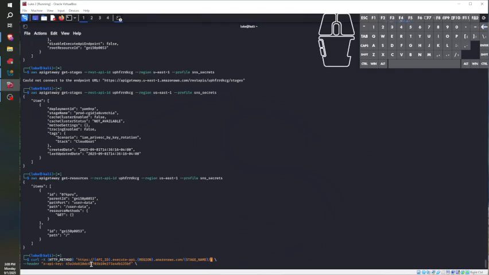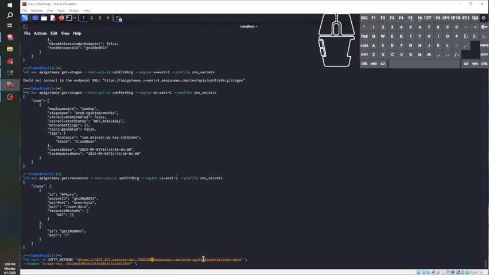Okay, what's our path? /user-data. There's our path. What's our stage name? I think our stage name is this right here, because it says stage name there. So that must be our stage name. Oh, that's right. This is not a Windows machine. I can't just do it like that. Control-Shift-V. There's our stage name.